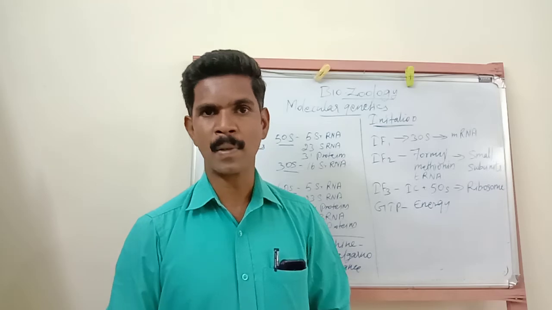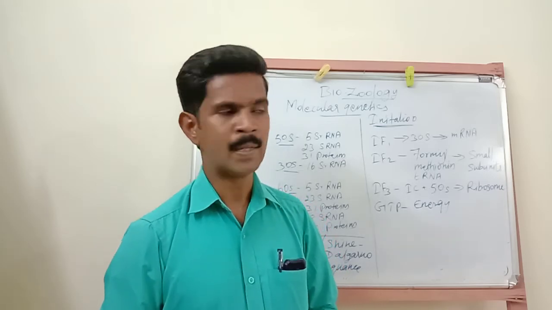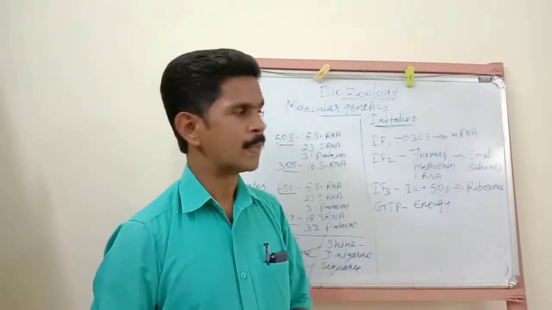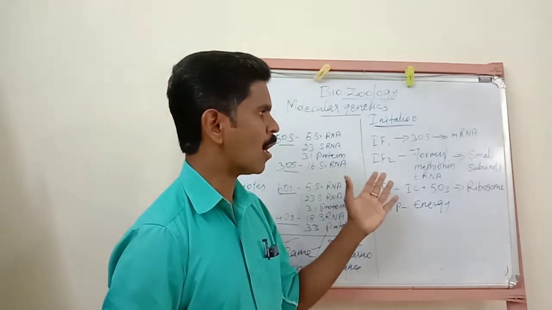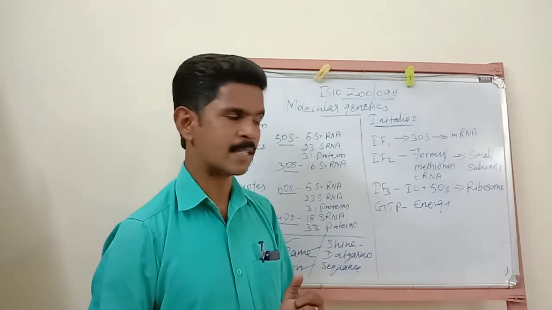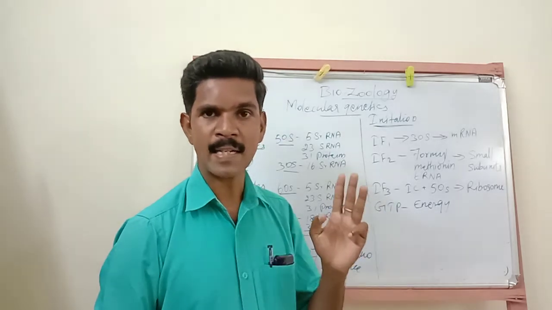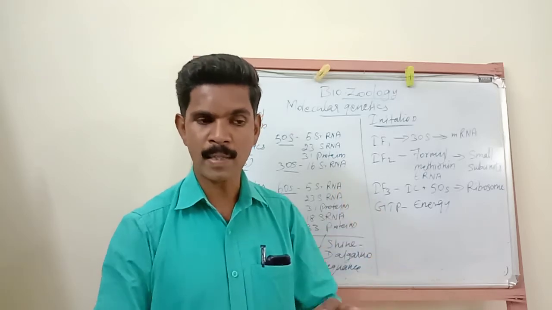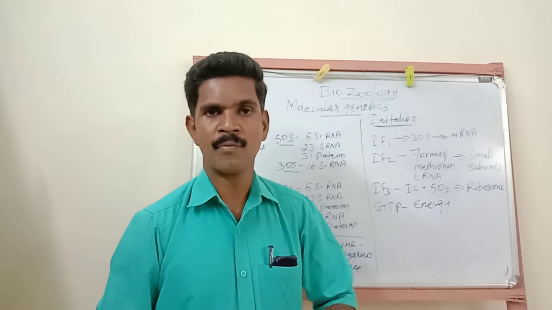This initiation complex consists of some components: the 30S subunit of a ribosome, mRNA, formyl methionine tRNA, one GTP for energy purposes, and 3 initiation factors: initiation factor 1, initiation factor 2, and initiation factor 3. These are some of the components of an initiation complex.